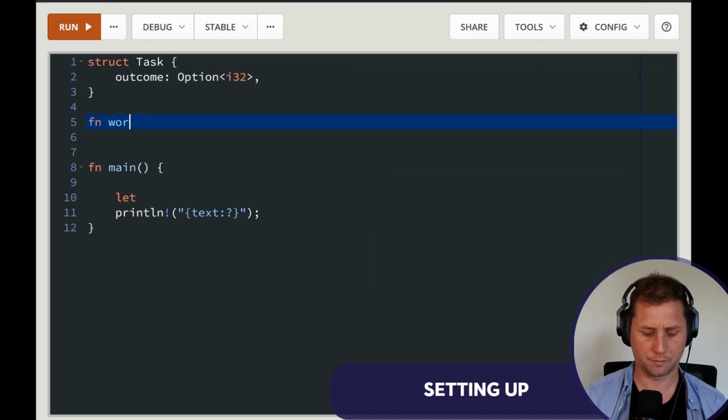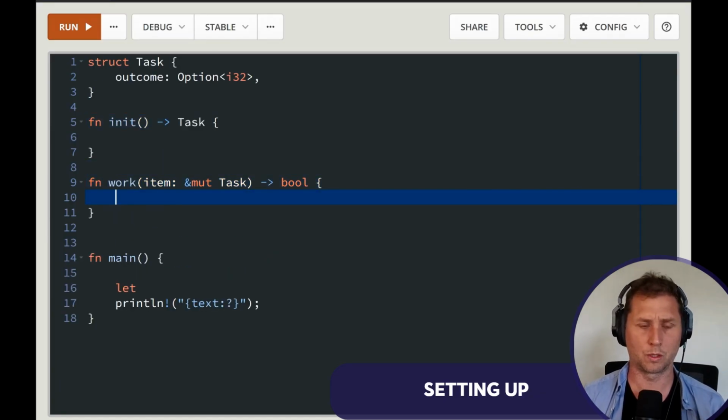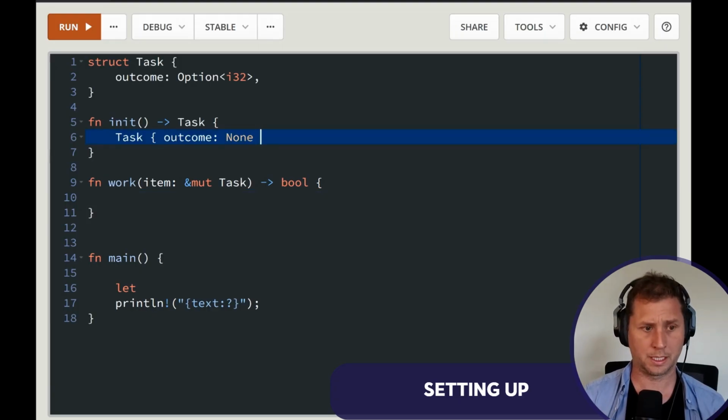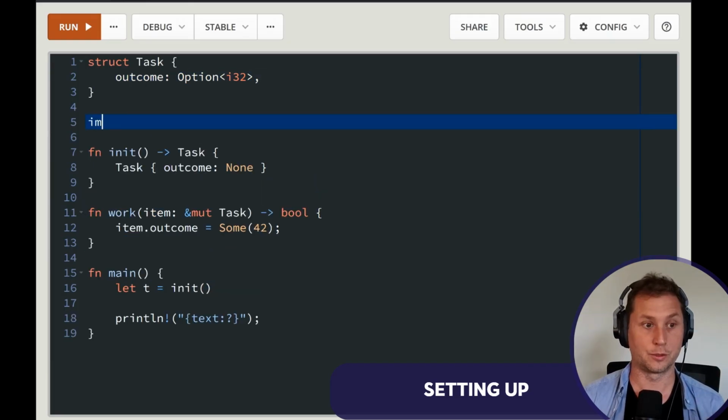But let's say that we have a function here, work. Work produces a task. And it's going to return a Boolean once it's finished. So sometimes I might call work, but not be done. So the outcome starts as None. And then the outcome equals Some(42). We've got our task T. We initialize one.